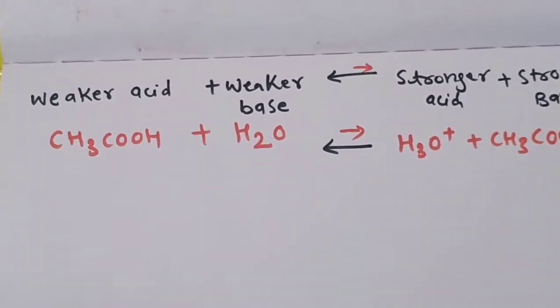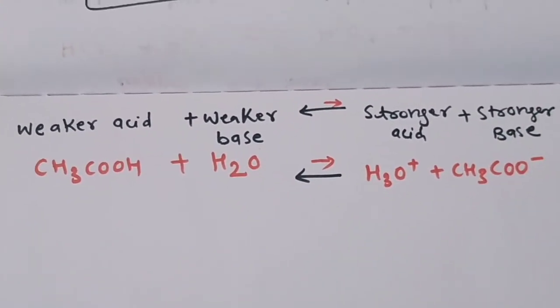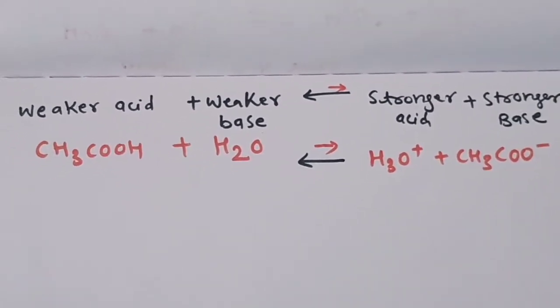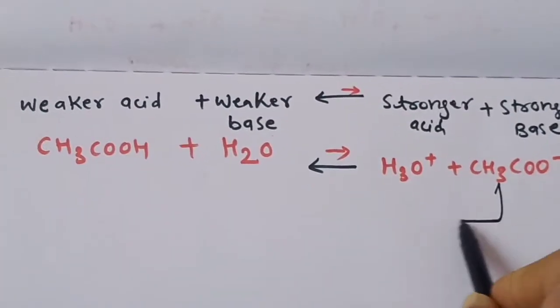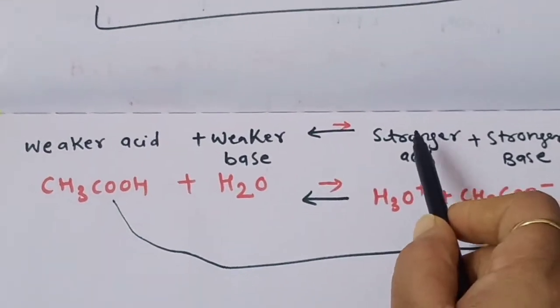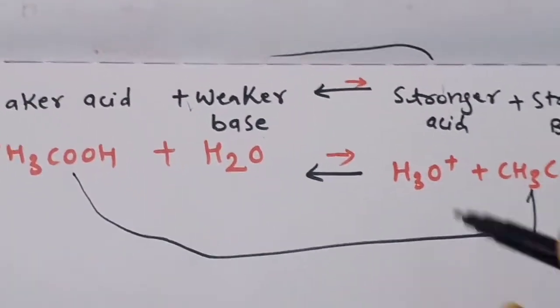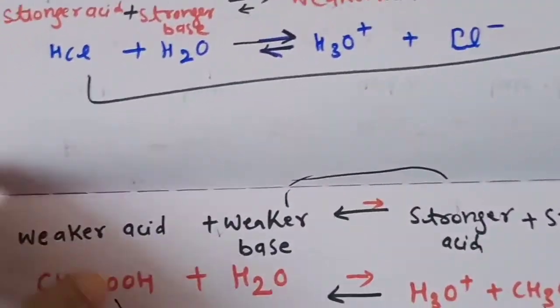So we can see one more example, a weaker acid, that is acetic acid, and water will form H3O+ ion and acetate ion. Again here you can see this is a stronger base, it forms a pair with a weak acid, and our weaker base will form a pair with our strong acid. So this is all about the Bronsted-Lowry concept and the conjugate acid base pairs.